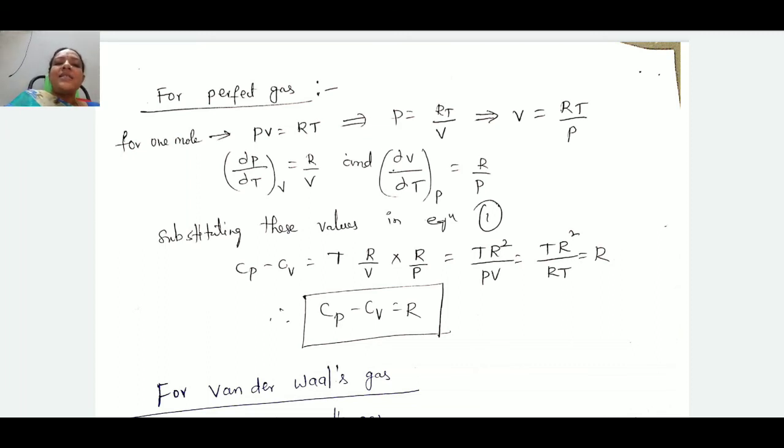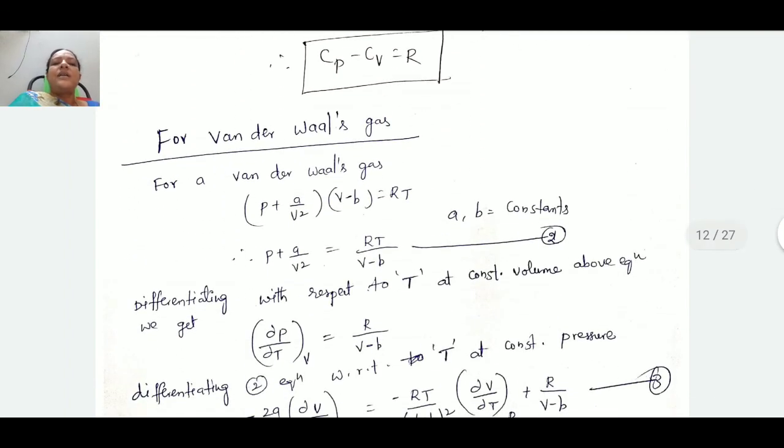Whereas in the case of constant volume, the total heat absorbed by the system or gas is completely used to raise the change in internal energy. So comparing these two situations, we can observe that Cp is always greater than Cv. On a theoretical basis also we get the same concept, that Cp minus Cv is equal to R.